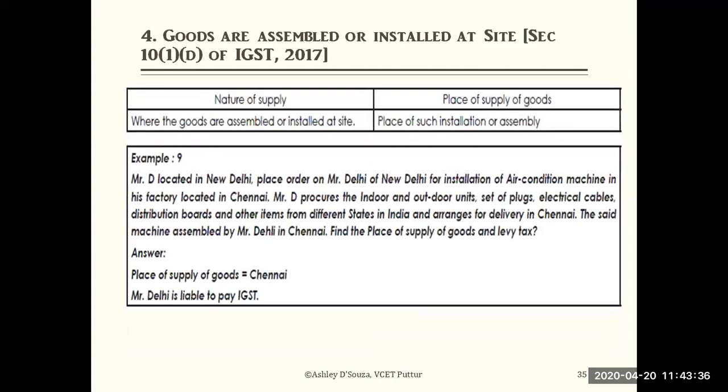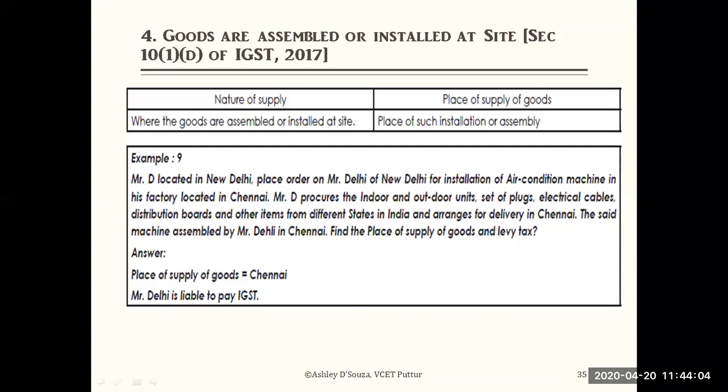Next one. Okay, so D we are discussing with this. Nature of supply: where the goods are assembled or installed at site. The place of supply of goods will be the location where those supplies have been installed or assembled. So let's look at the example. Here, where the machine or whatever has been installed or assembled, that location is considered.